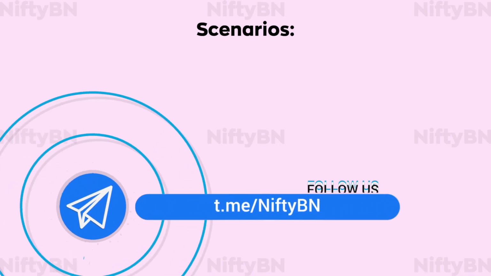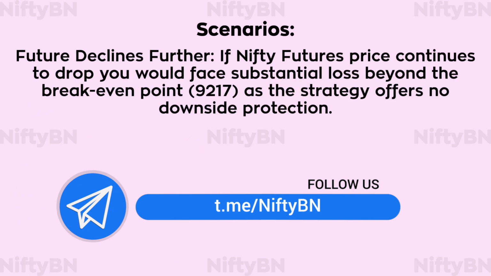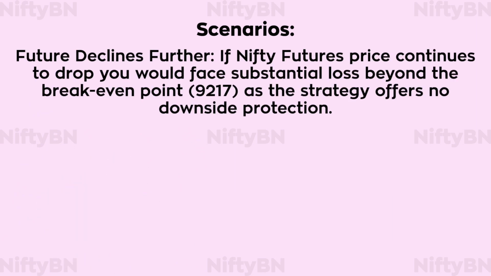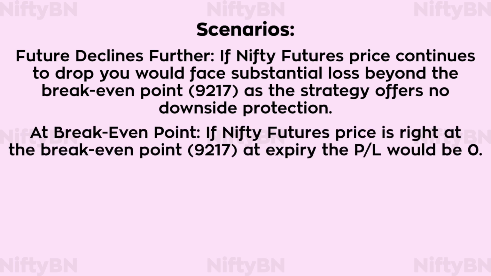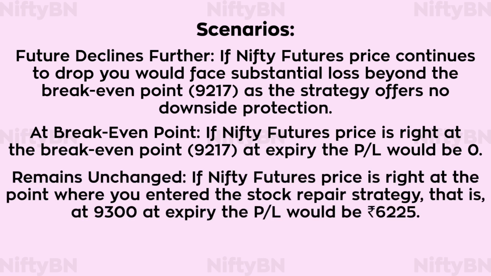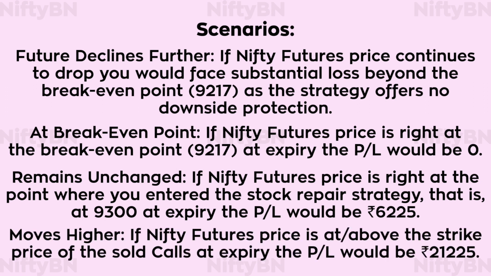There would be four scenarios. First, if Nifty futures price continues to drop, you would face substantial loss beyond the break-even point, as the strategy offers no downside protection. Second, if Nifty futures price is right at the break-even point at expiry, the profit and loss would be zero. Third, if Nifty futures price is right at the point where you entered the stock repair strategy, that is at 9300 at expiry, the profit and loss would be rupees 6225. Fourth, if Nifty futures price is at or above the strike price of the sold calls at expiry, the profit and loss would be rupees 21,225.